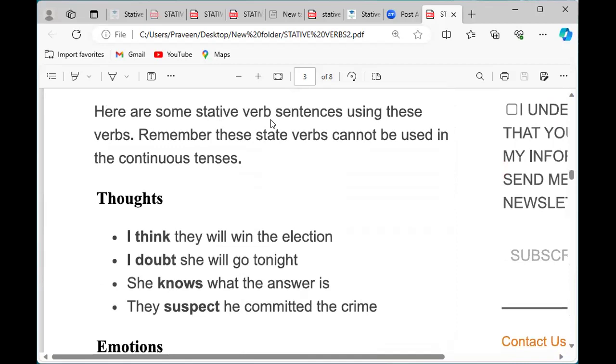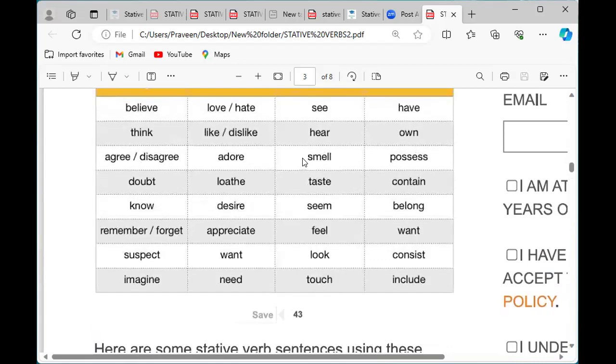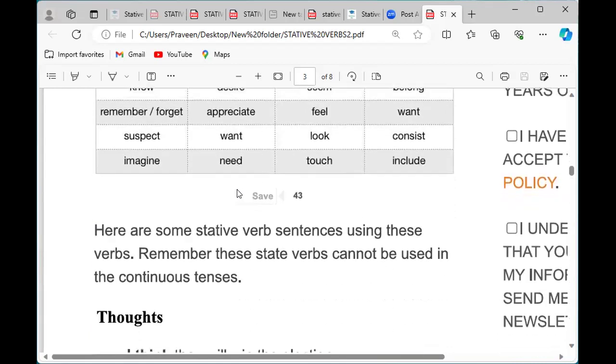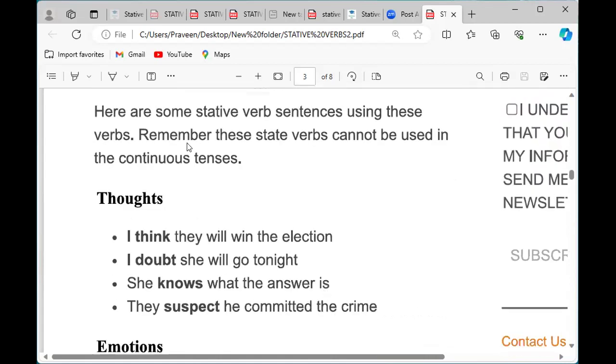Here are some stative verb sentences using these verbs. Remember, these state verbs cannot be used in the continuous tenses. As I said before, the -ing form, like progressive or ongoing process, we should not use. We don't use these stative verbs. We should keep this in mind whenever we want to use the continuous tense; at that time we should stop using them. We can't use them.